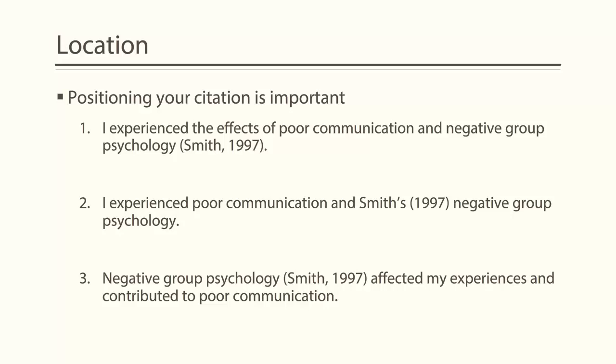Example 2 is a way to specify that Smith's article refers to the negative group psychology and not my experience. Example 3 is another way to move the citation to make it more accurate and not refer to my experience. Notice that these solutions, number 2 and 3, not only move the citation but also reword the sentence. Trying to solve this issue can result in some awkward sentences, so be sure to keep working with the sentences to make sure they are accurate and flow well.